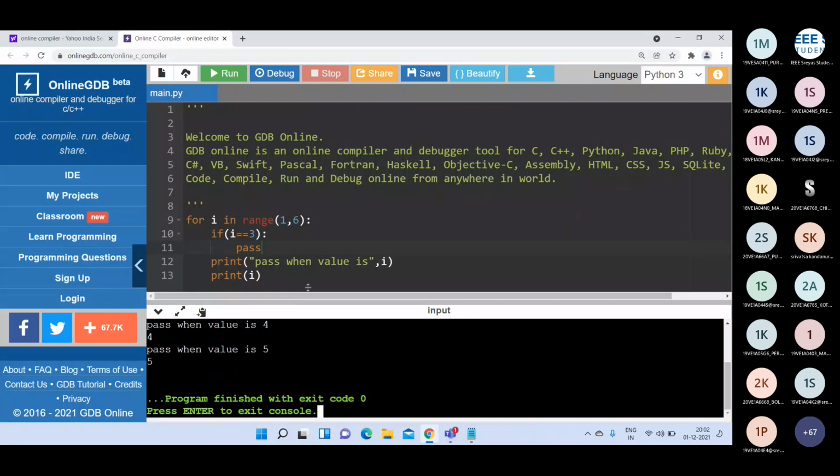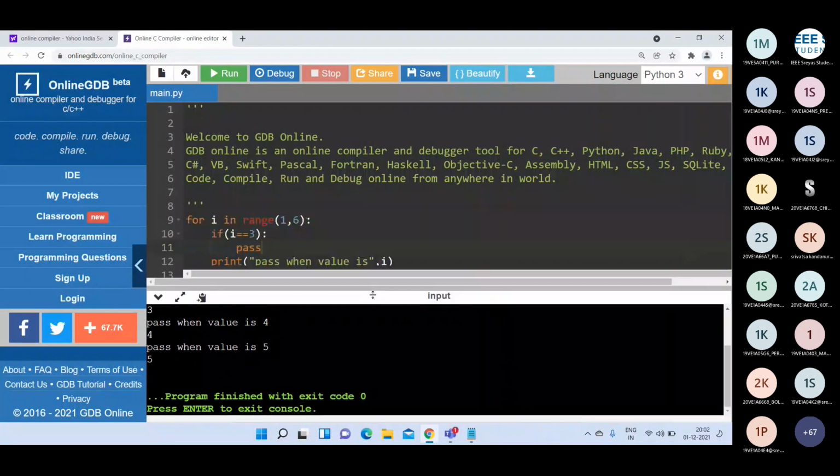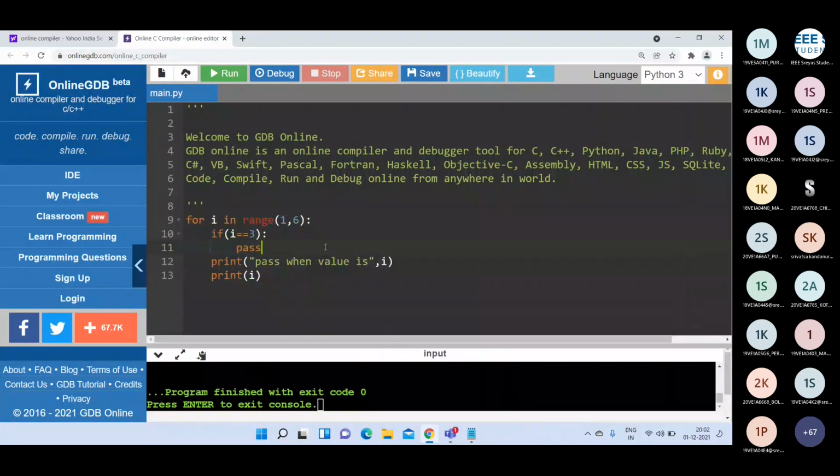What happened? What is the output? Pass when value is 1, pass when value is 2, pass when. If 1 is equal to 3.